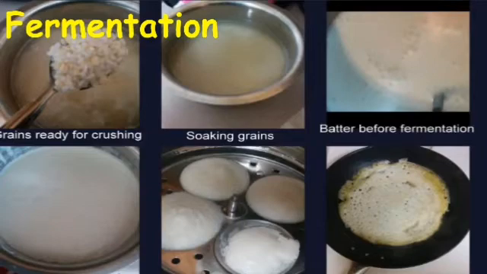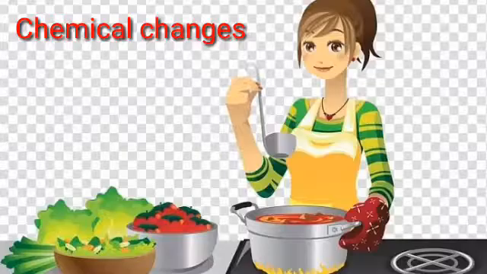Fermentation is a metabolic process that produces chemical changes in organic substrates through the actions of enzymes. During fermentation, the idli batter undergoes a chemical change by bacteria.